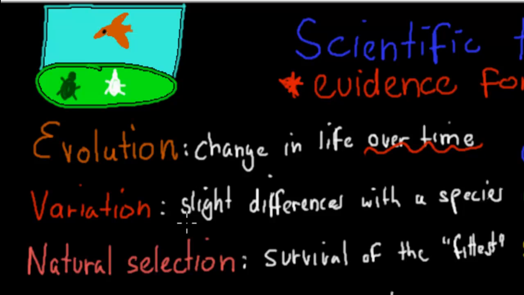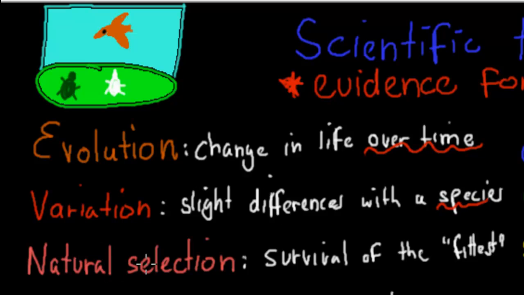Then we've got something called variation. That was all about having slight differences within a species. For example, human beings have slight differences. Some people have lighter skin, and some people have darker skin, some people have different eye colors or hair colors, or the shape of their arms is different. There's usually quite a few slight differences within members of a species. We are all the same species, but there are slight differences. Everyone is unique.